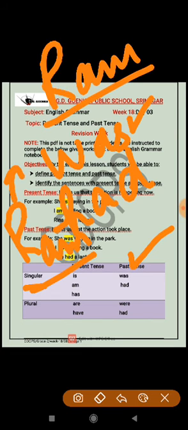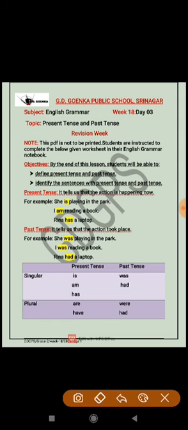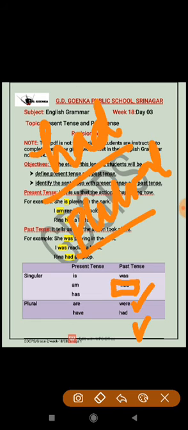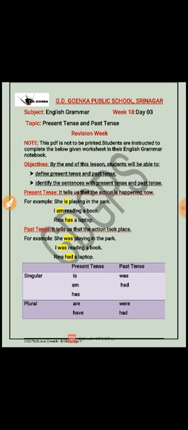Ram again is singular, so we will use had, a linking verb, with it. And in plural form we will use were and had. Here you have to remember, we use had with singular as well as with plural.